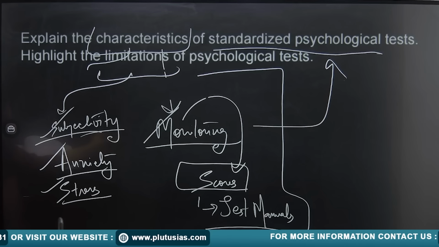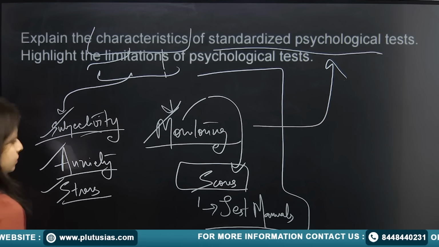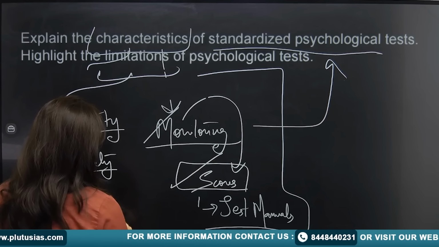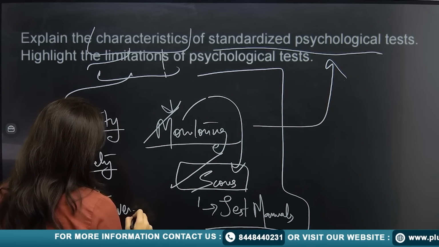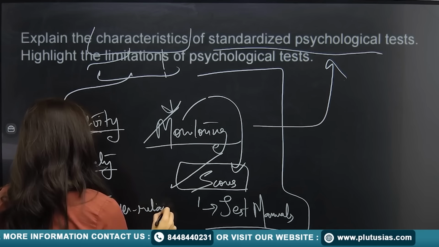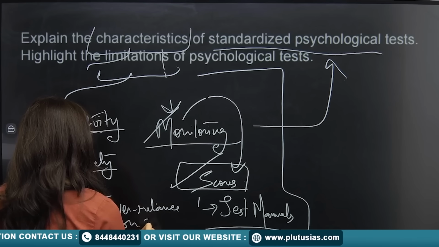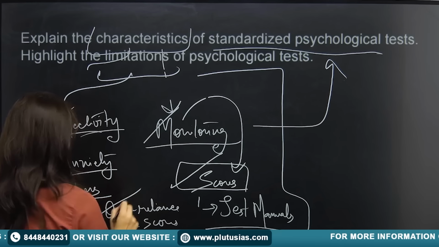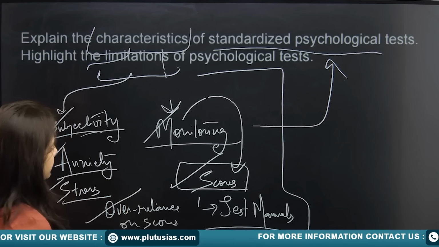Then you can also talk about, since I'm talking about scores, over reliance on scores. That can also affect the subjectivity part.